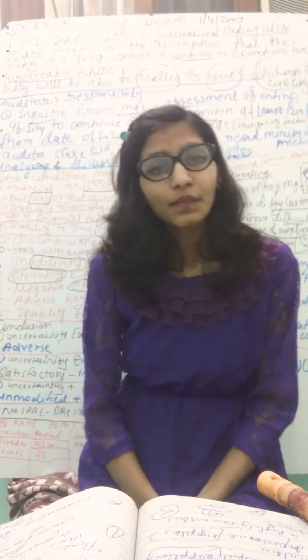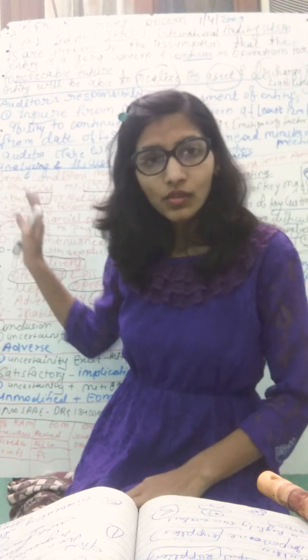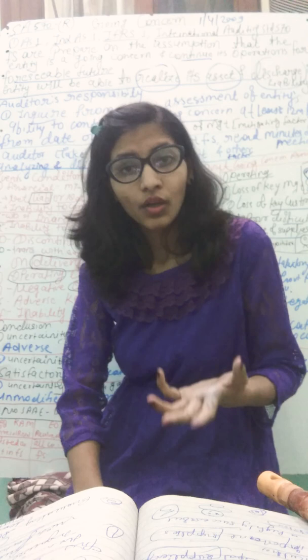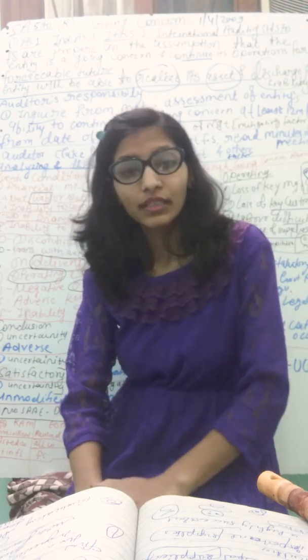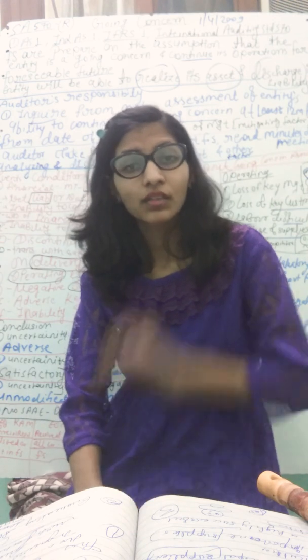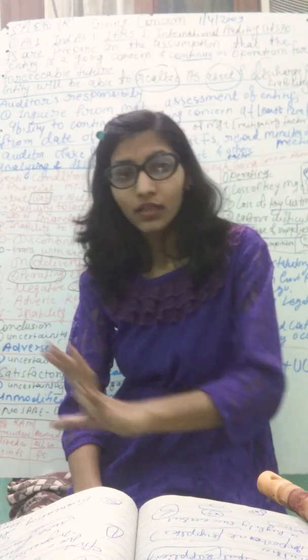Then as an auditor, it was our duty. Finally, this all we consider, and if there is any doubt on the going concern ability, then first you discuss with the management. Cash flows, net profits, you discuss all with the management.